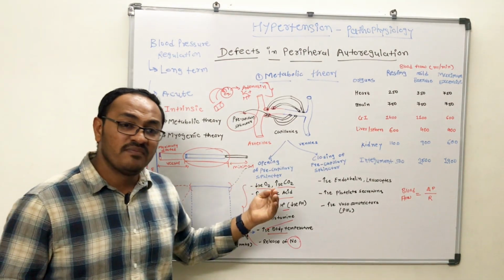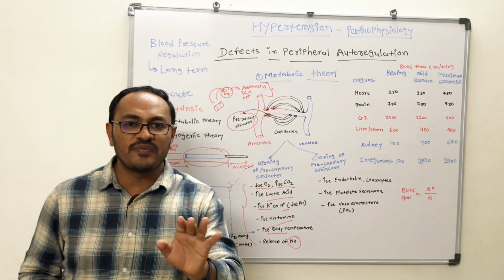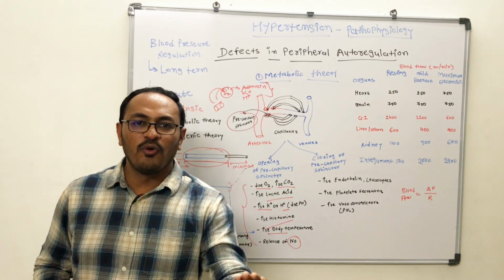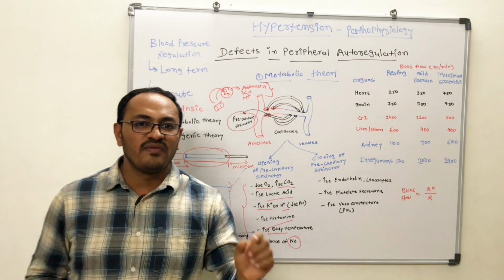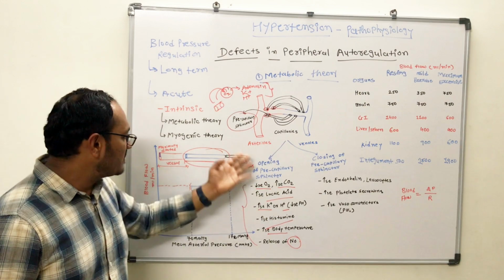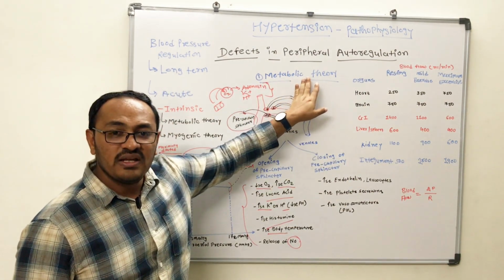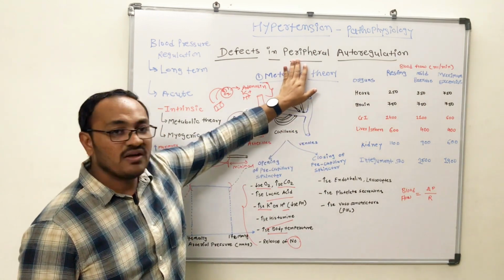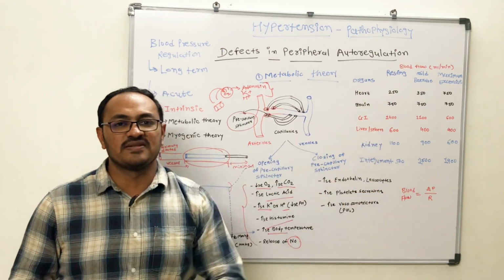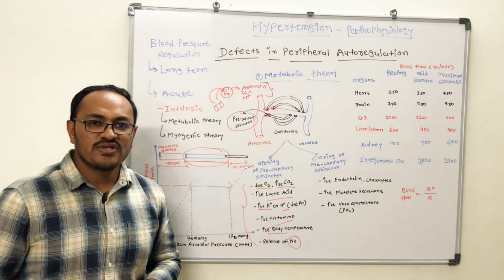But after some time, if there is full narrowing of the artery, there is no further scope of narrowing of that artery, then there will be a rise in flow with the rise in pressure, because now the artery or vein cannot constrict more. So this is how the metabolic or metabolite theory is justifying the autoregulation in the local organs, tissues or cells. In the next session, we will be discussing the myogenic theory.